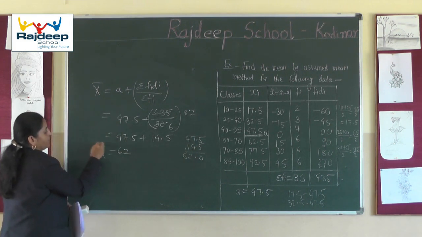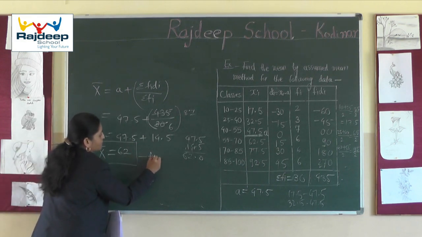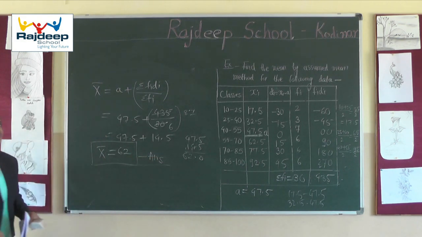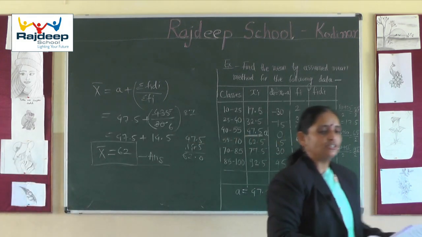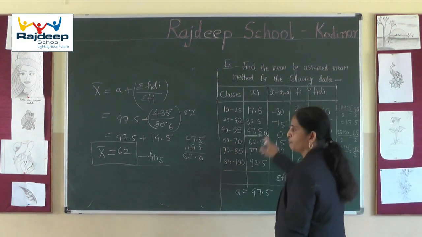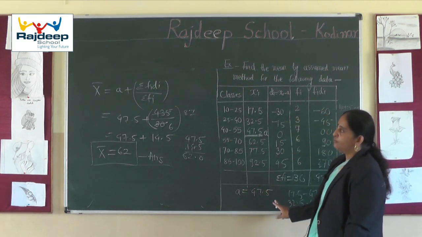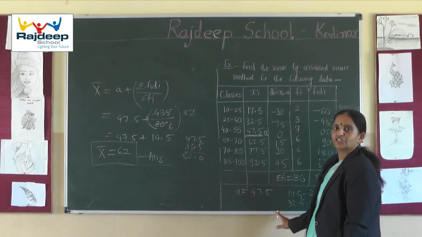So what is our mean now? 62. So this is the mean by assumed mean method. This is the answer for our question. So students, whenever there is a question that says find the mean by assumed mean method, compulsorily you have to follow this method. After this we will learn the step deviation method.